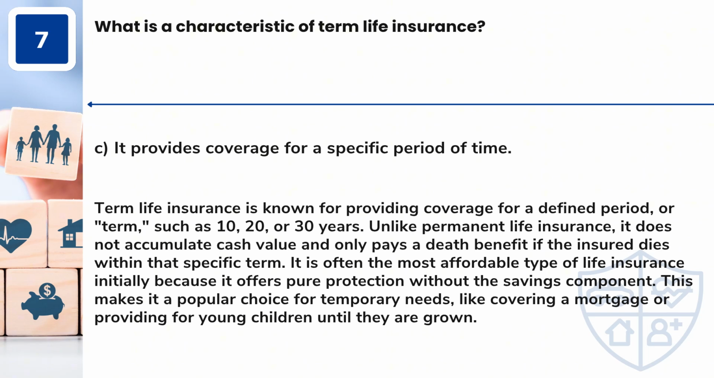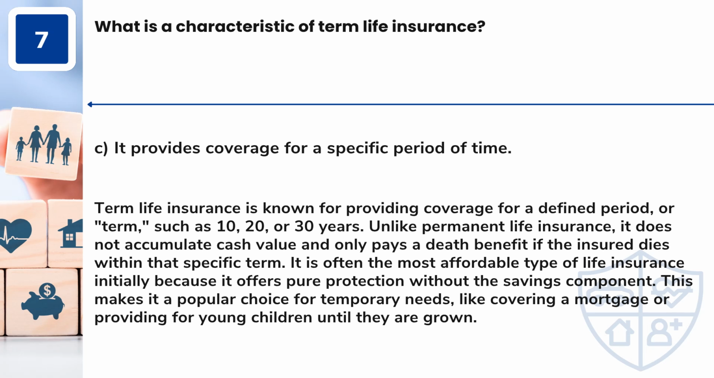Answer: C. It provides coverage for a specific period of time. Term life insurance is known for providing coverage for a defined period, or term, such as 10, 20, or 30 years. Unlike permanent life insurance, it does not accumulate cash value and only pays a death benefit if the insured dies within that specific term.